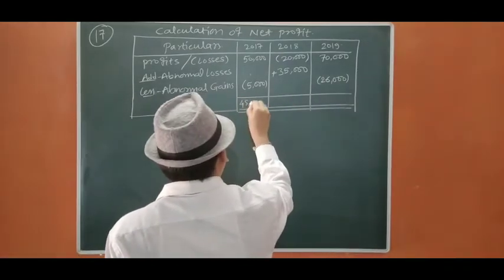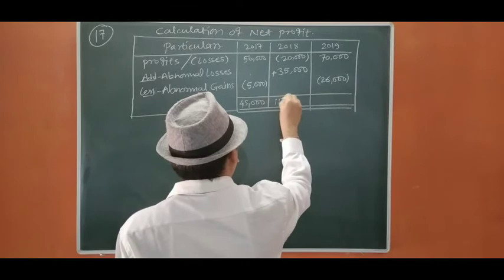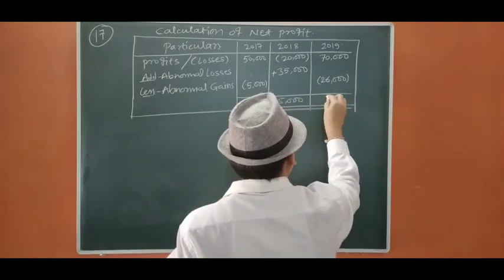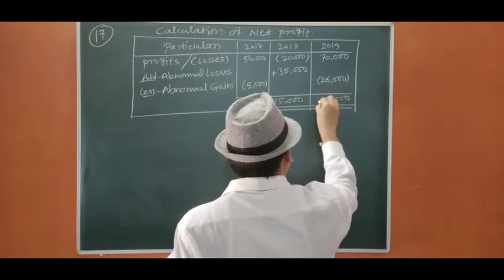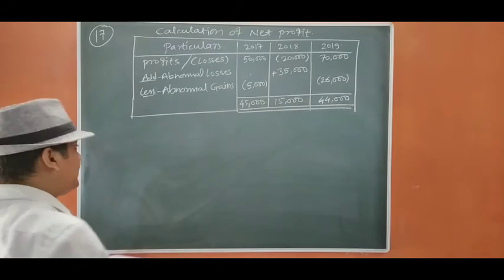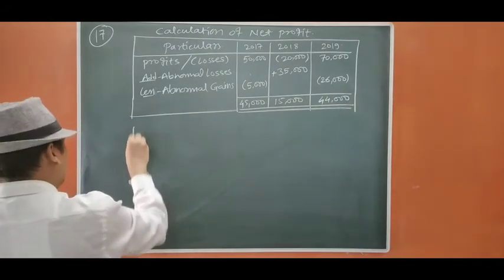It will be 45,000, 15,000, and 44,000. Okay. Now we are going to calculate the weighted average profit.